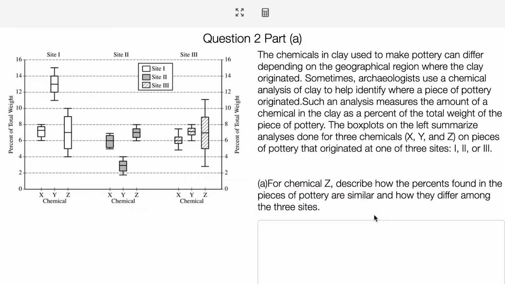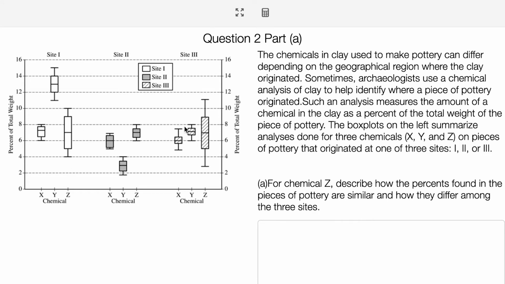So similarities and differences. The similarities that they have is that here's Z, Z, and Z. There's one big similarity that I'm noticing right now, and that is that they are all symmetrical. So Z is symmetrical. This one is tighter, but it's symmetrical, and this is symmetrical as well. So their shape, they have symmetry.